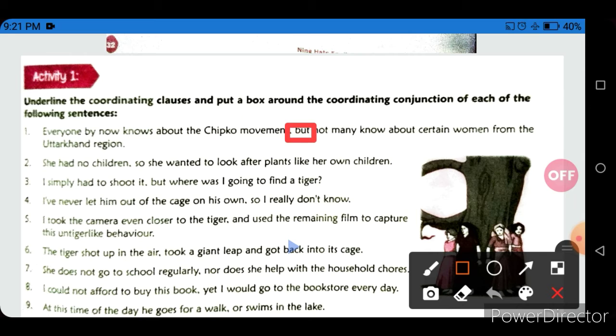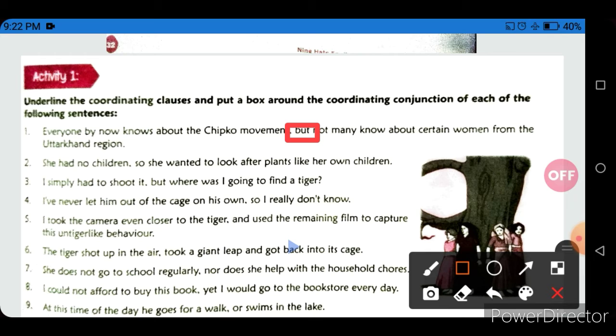Here but is your conjunction. Put a box around your conjunction and underline the clauses.